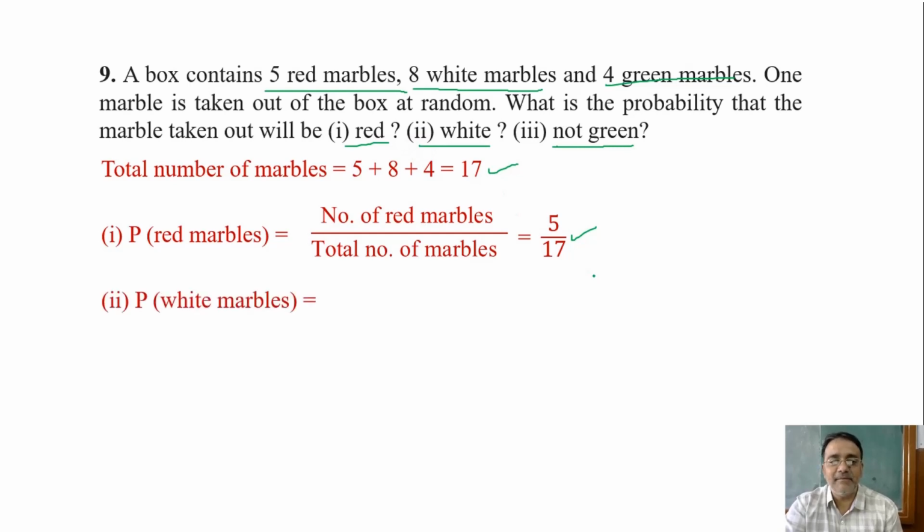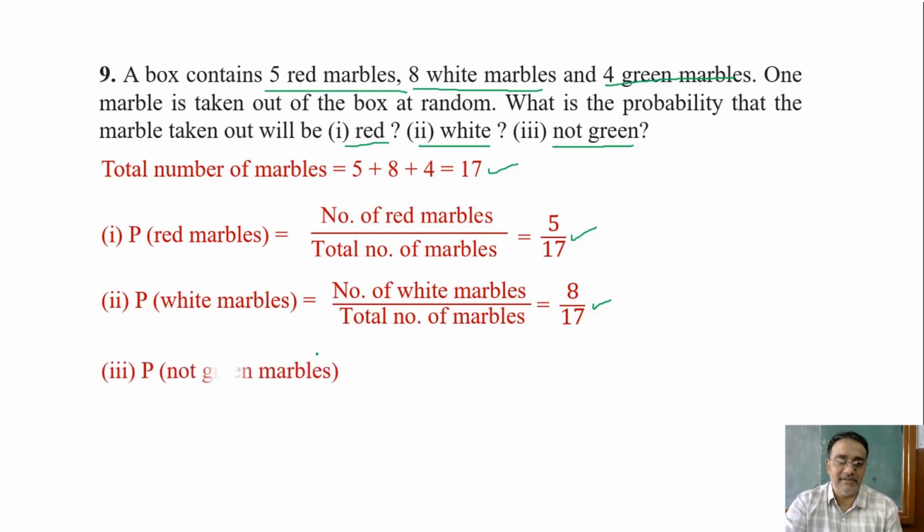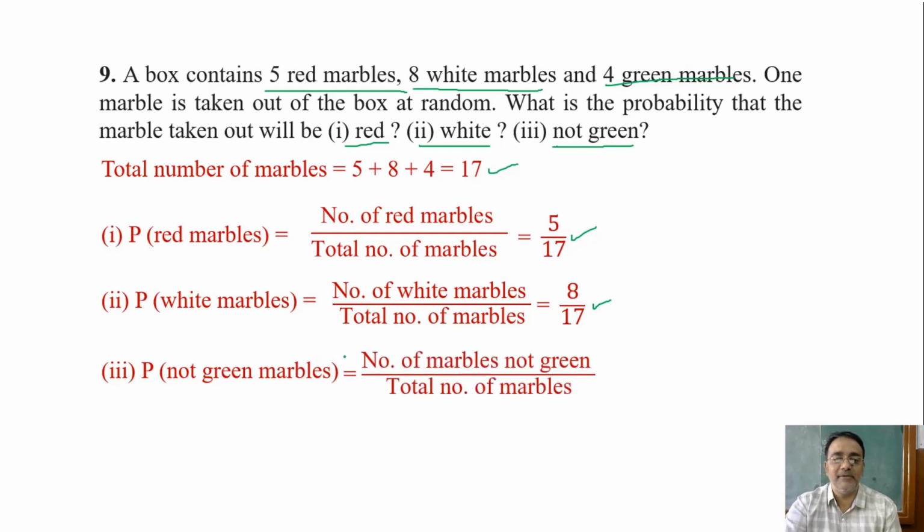That is number of white marbles upon total number of marbles. So what is the final answer? 8 upon 17. Very good. 8 upon 17. Now P of not green marbles. So number of marbles not green upon total number of marbles.